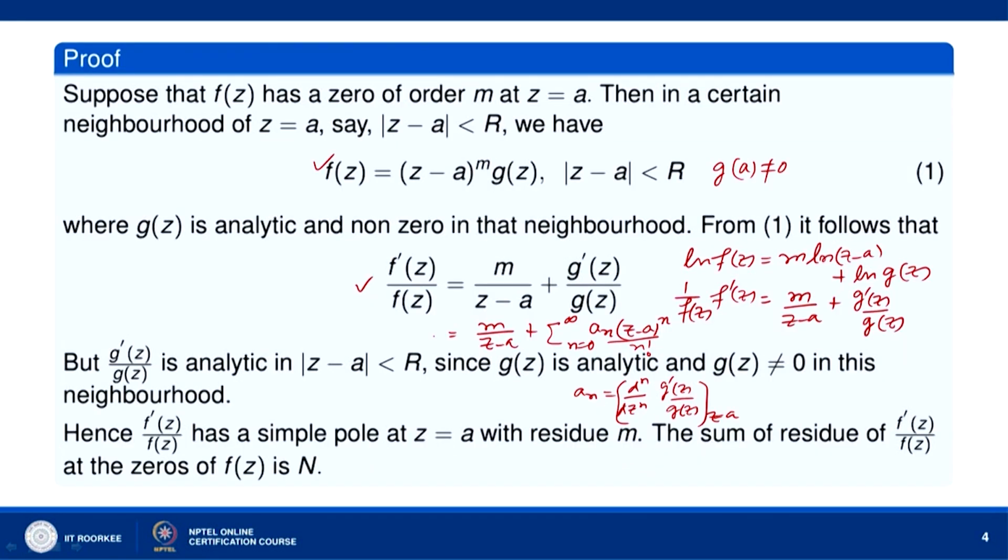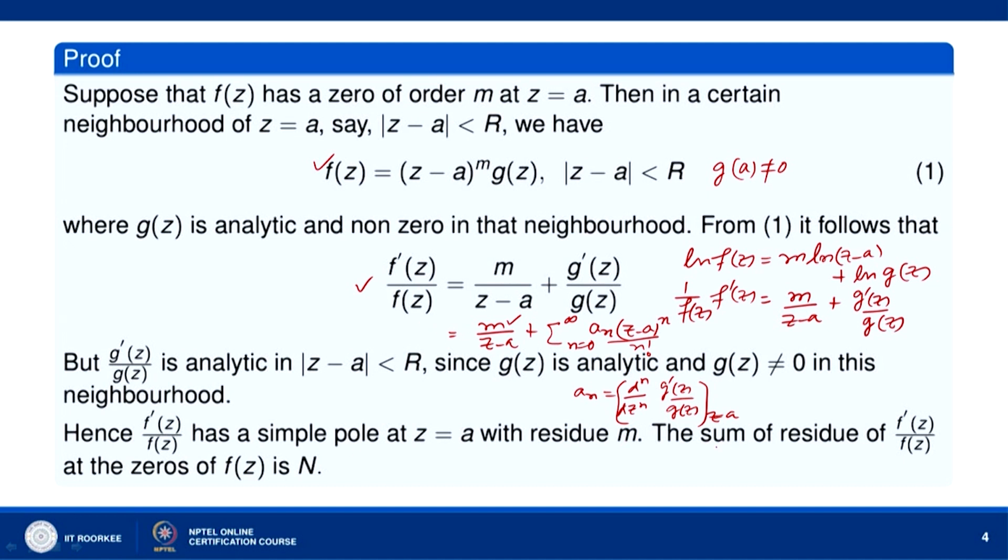So, what we can do now: f prime z over f z is nothing but a Laurent series, and the principal part of f prime z over f z contains only the term in negative powers of z minus a, namely m over z minus a. Okay. The coefficient of 1 over z minus a gives the residue of f prime z over f z. So, we can say that the residue of f prime z over f z at z equal to a, which is a simple pole of f prime z over f z, is equal to m. Okay. So, f prime z over f z has a simple pole at z equal to a with residue m.